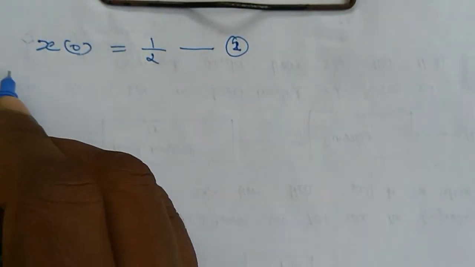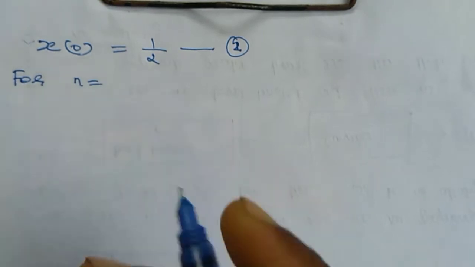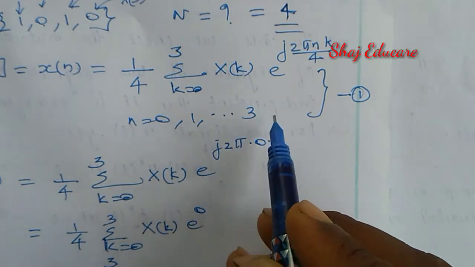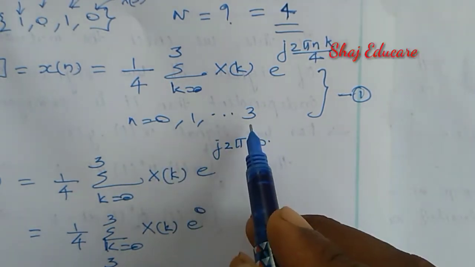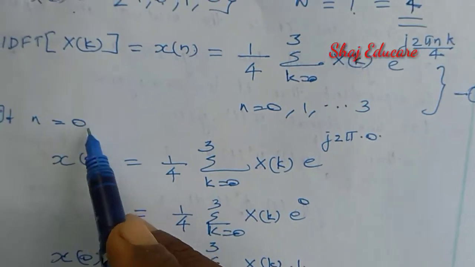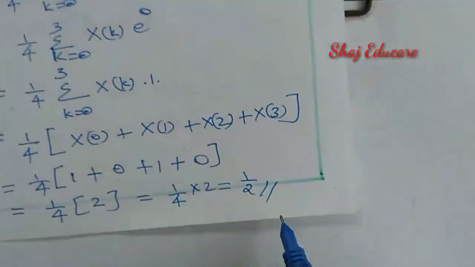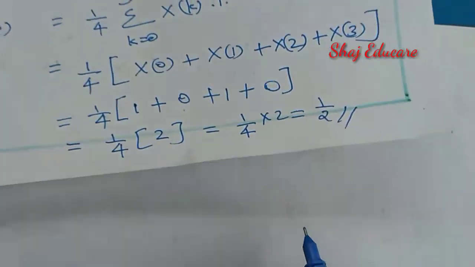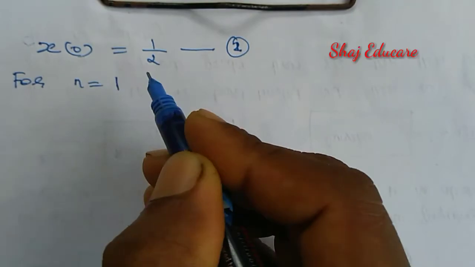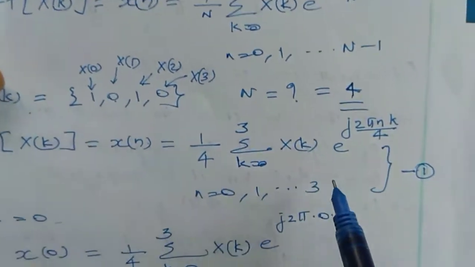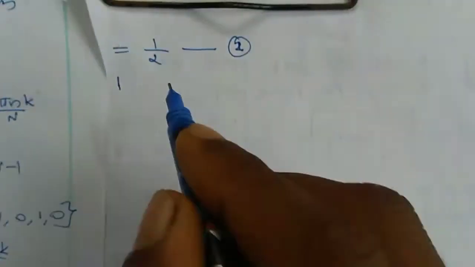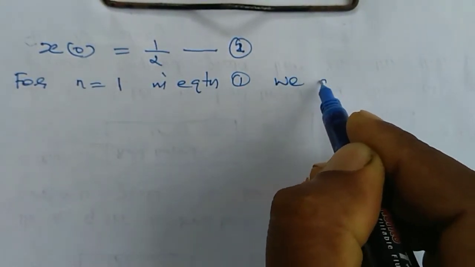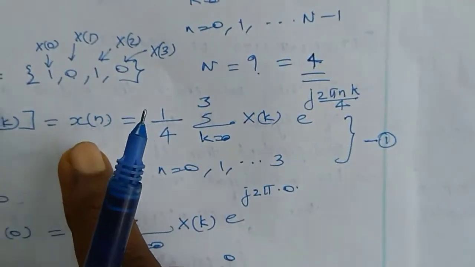Next, for next value of n. What is the value of n? N is equal to 0, 1, 2, and 3. N can have these values. For n equal to 0, we found x of 0, that is equal to 1 by 2. Okay. Next, we have to find x of 1. That is for n equal to 1. For n equal to 1 in equation number 1, this is equation number 1.